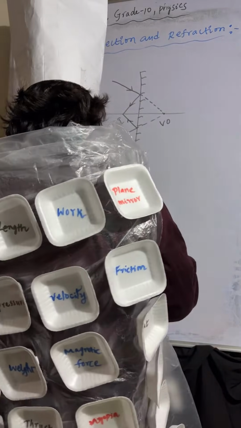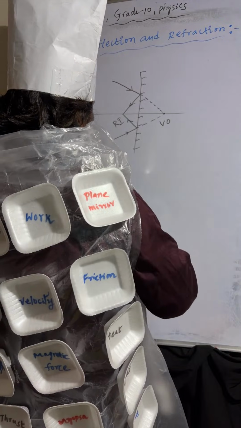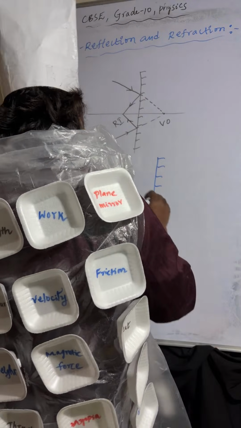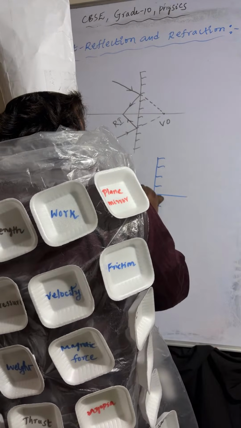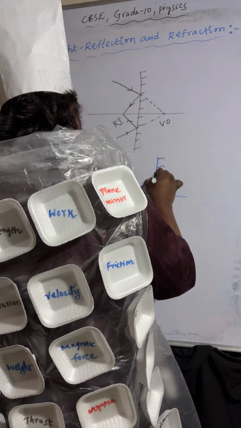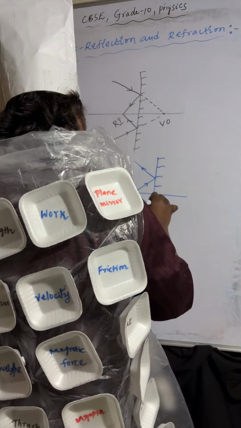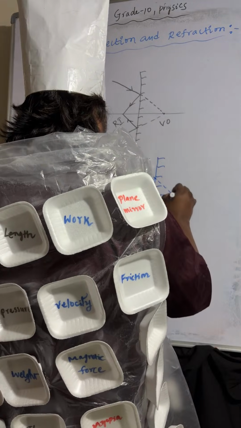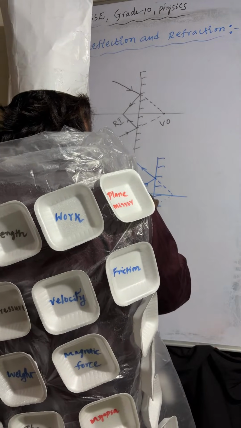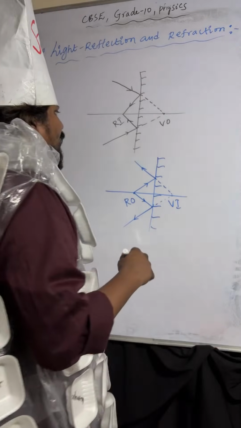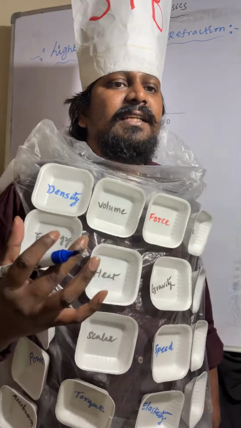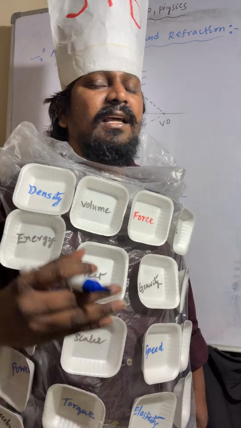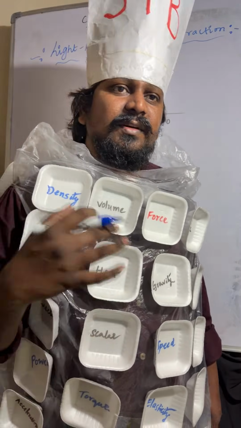Next, I am taking one more. From this point, light rays are coming. After that, those are reflected light rays. If you extend these light rays, the image will form. So this is the real object and a virtual image. If the object is real, the image is virtual. If the object is virtual, the image is real.